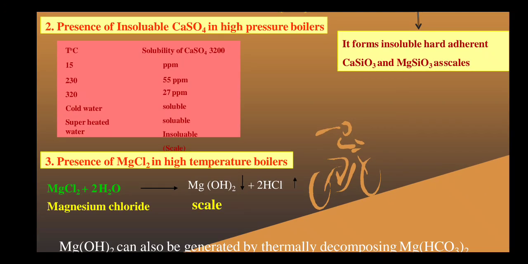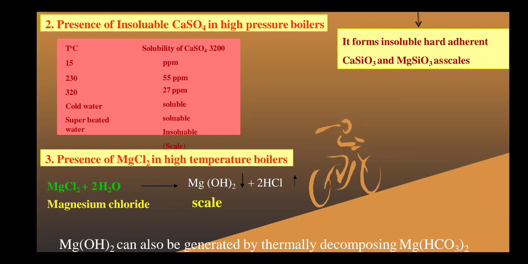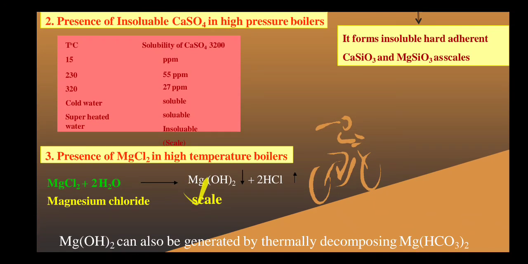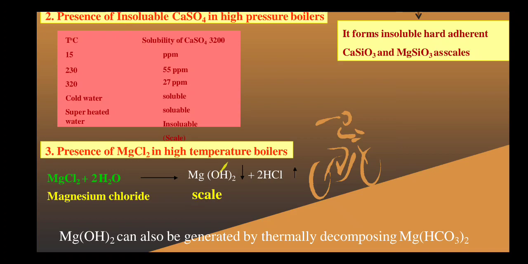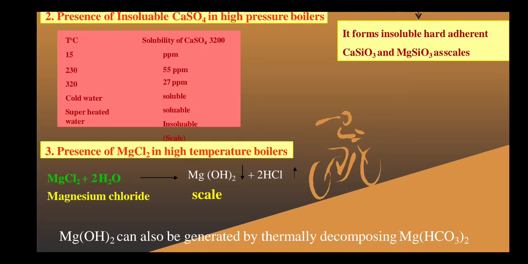Third is the presence of magnesium chloride. When magnesium chloride reacts with water, H2O, it forms magnesium hydroxide in the form of a precipitate, and HCl is released.